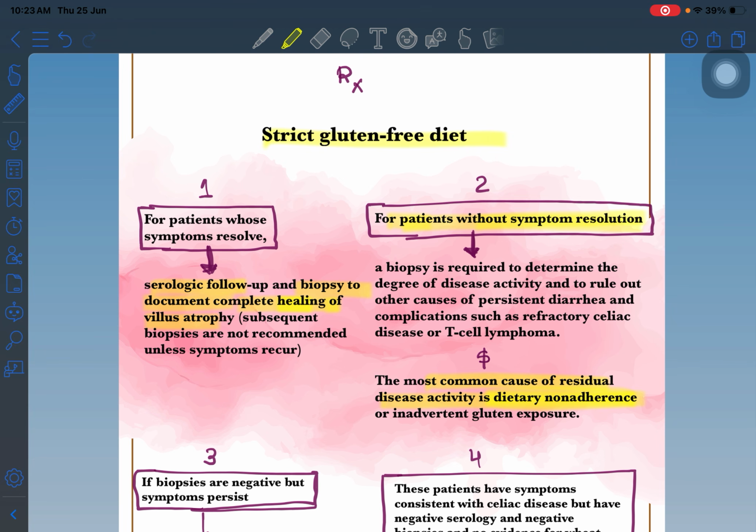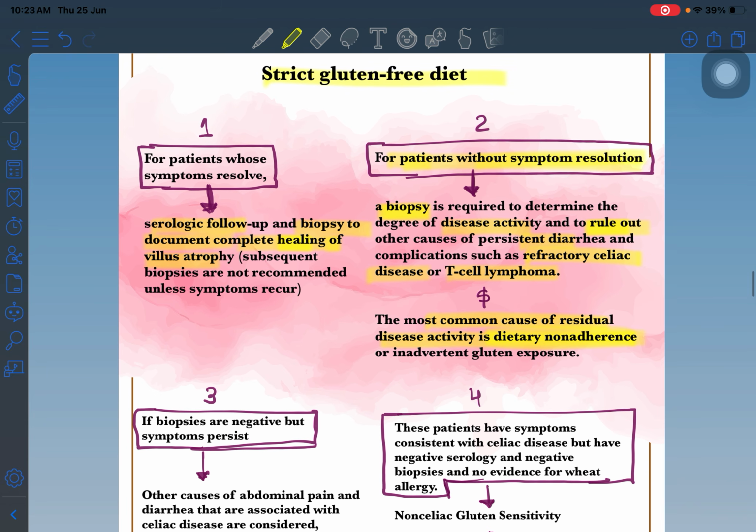Okay, the patient's symptoms are not resolving. So biopsy is required for these things. We have to always do the biopsy. In the biopsy, we have to see the disease activity. We have to see and rule out other causes. Okay, for diarrhea, we also have to rule out T-cell lymphoma or refractory celiac disease by immunohistochemistry.